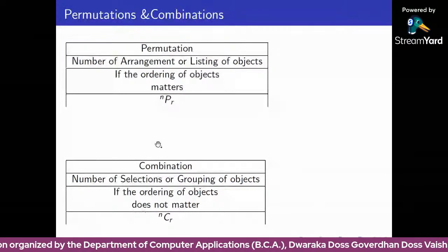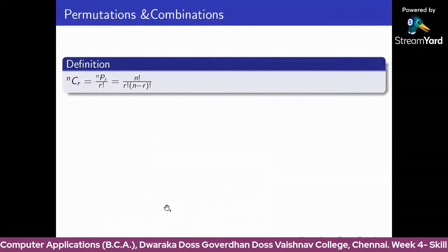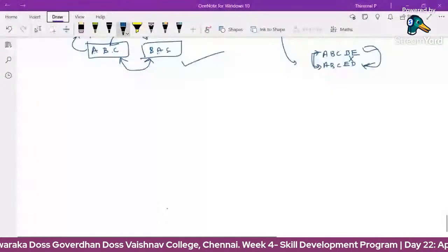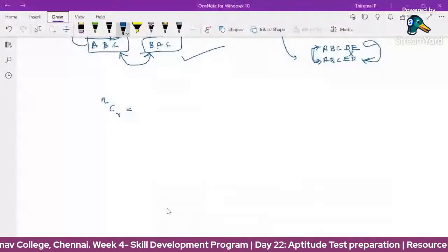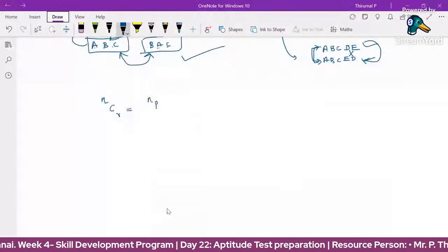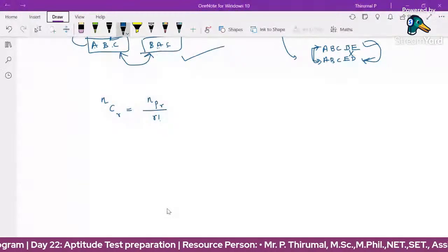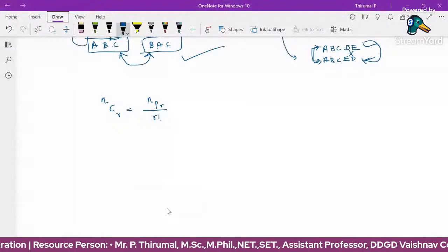This is denoted by NCR. For combinations, in N objects we are going to choose R objects. NCR is defined as NPR divided by R factorial, because we get fewer arrangements in a combination compared with the permutation.